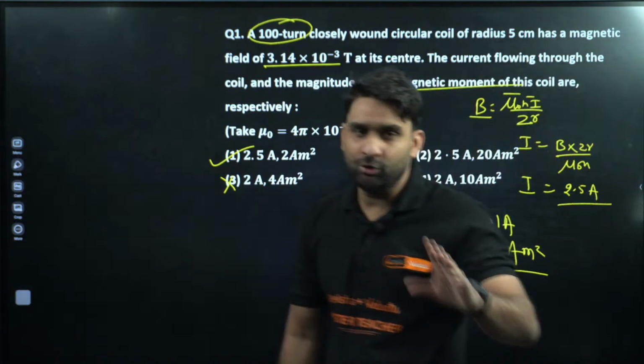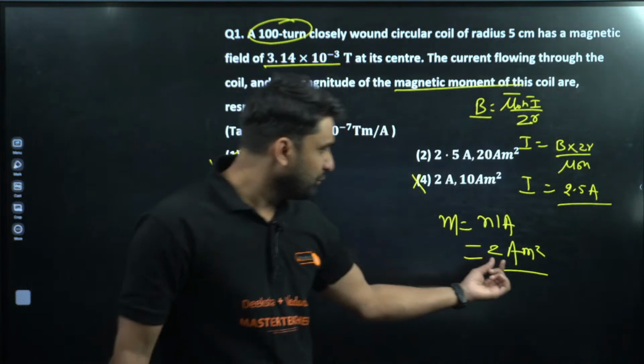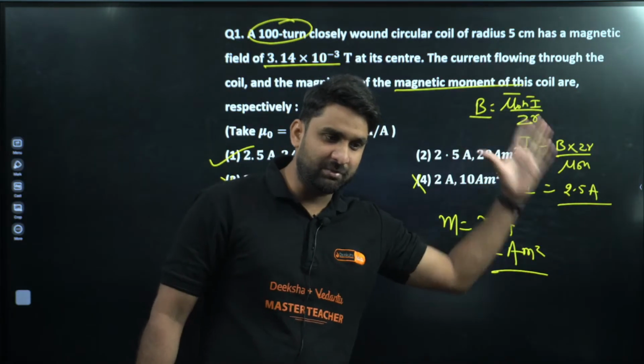I hope this is clear to you all. So 2 ampere meter square is the magnetic moment and 2.5 ampere current is flowing in the circuit.